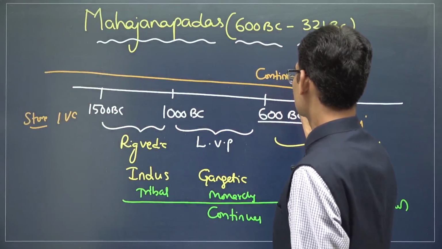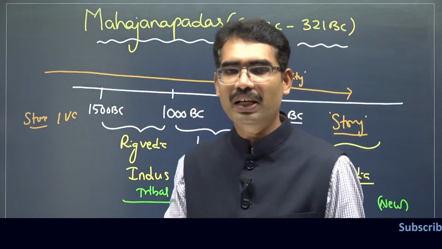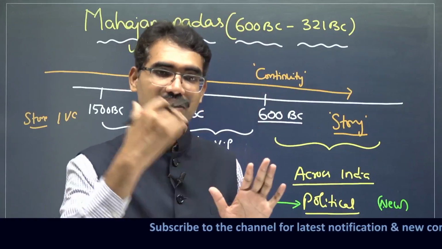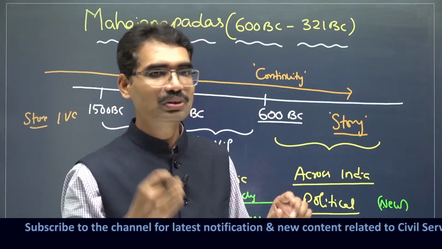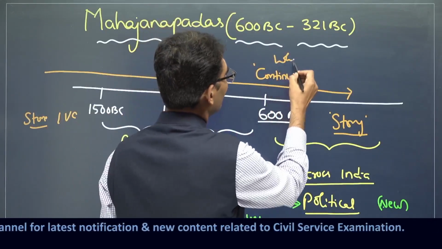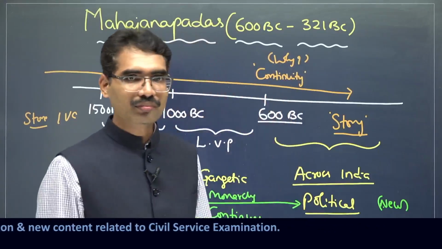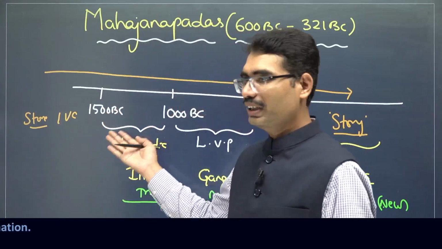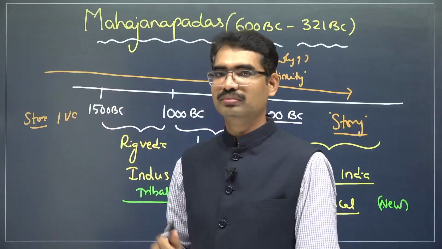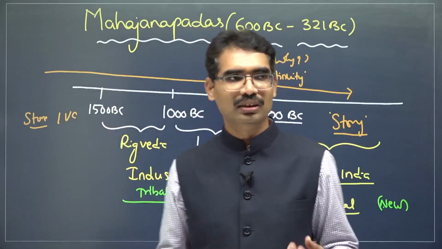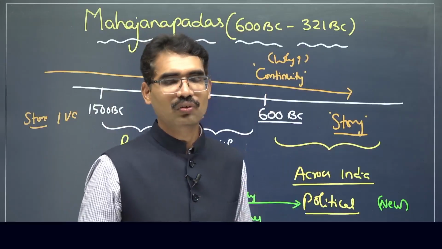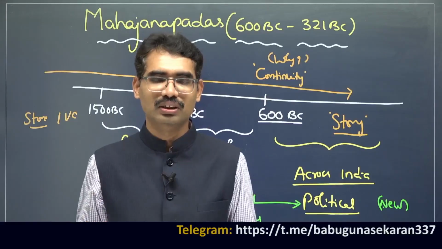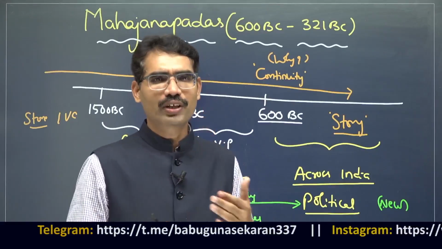Already one question was also asked. The question is, in comparison with other civilizations, India witnessed continuity in its culture since ancient times. Why? That is the question. As we proceed, you are going to get that. Simply, the answer is, they did not destroy. IVC people did not destroy whatever culture they inherited. Vedic people did not destroy whatever culture they inherited. Mahajanapadas did not destroy whatever they inherited. That is the simple answer. Only you have to give various evidences.